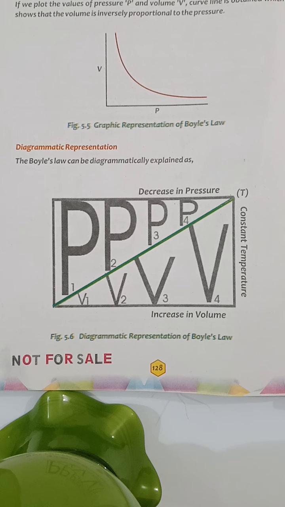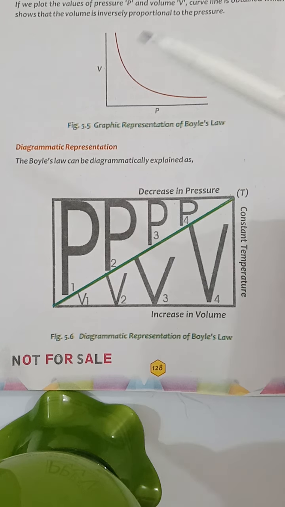The graphical representation of Boyle's law. If we take pressure on the x-axis and volume on the y-axis, then a falling curve is obtained, which is called the isotherm. Iso means same, therm means temperature. So in Boyle's law, the temperature remains constant. That is why the curve is said to be the isotherm. This curve is obtained at constant temperature.